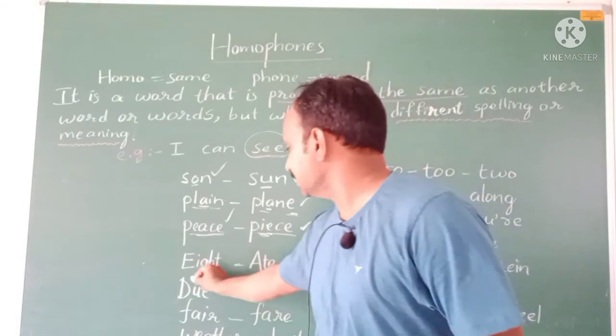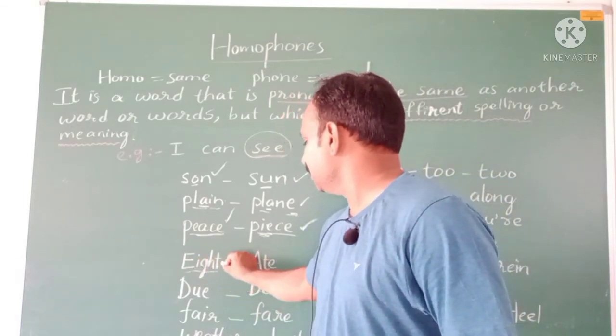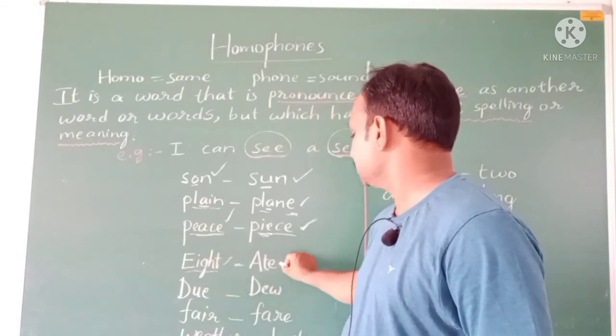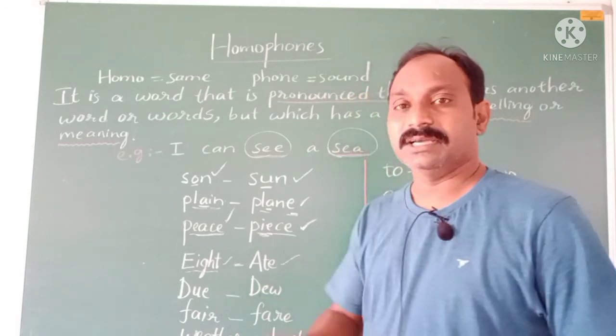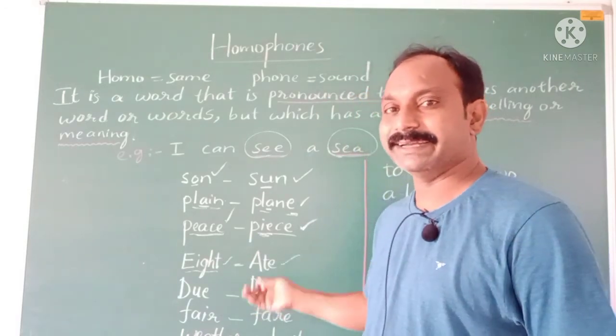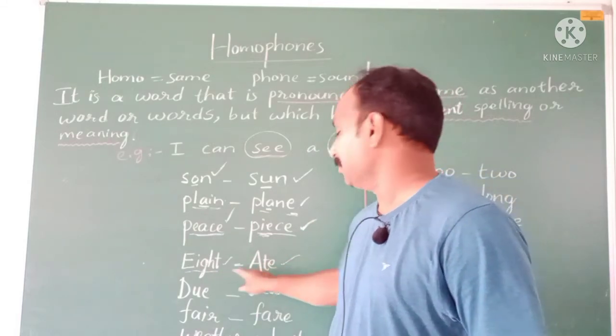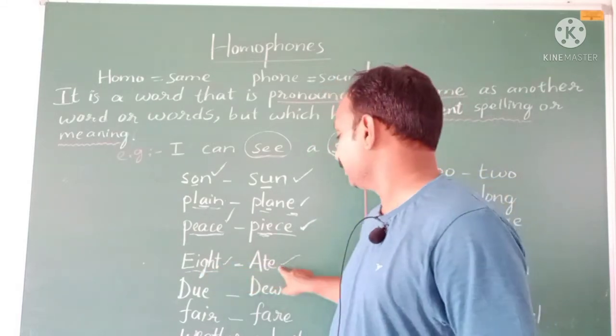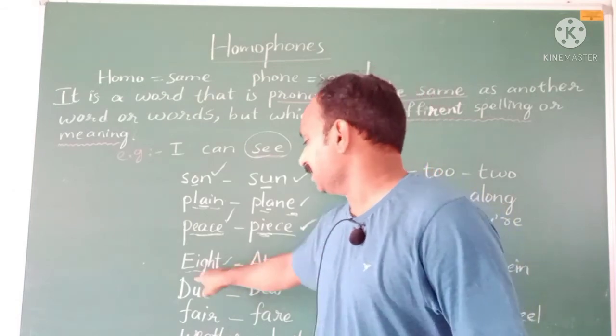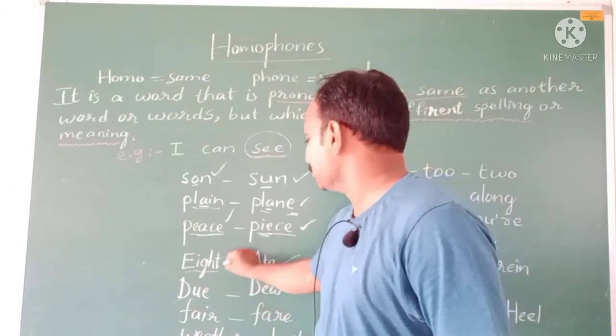And now here, eight is a number, and ate is the past tense of eating. Both the sounds are the same, but here the spelling is completely different. Here three letters are there, here five letters are there, and the meaning also is different.